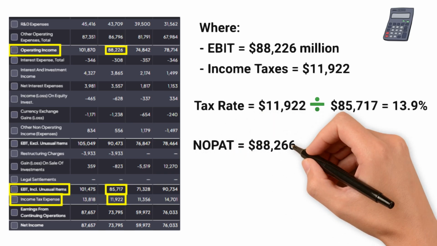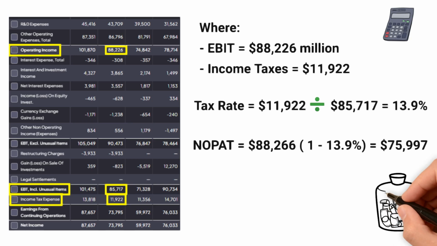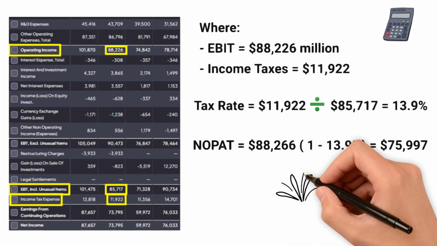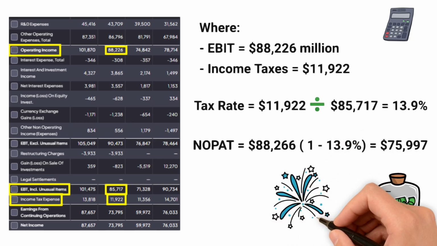After we have the tax rate, then we can calculate NOPAT. So NOPAT would equal EBIT times 1 minus the tax rate, which gives us $76.3 billion. Simple, huh? Now we can use our NOPAT calculations as the starting point for our DCF models. Congrats, you now know how to determine NOPAT for a company as you try to value anyone like Google or any other business.